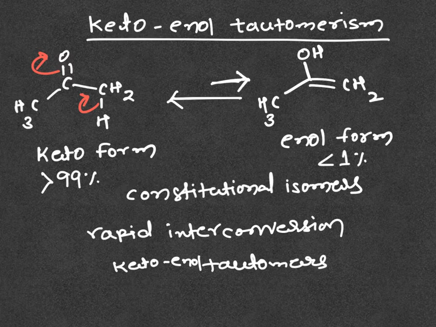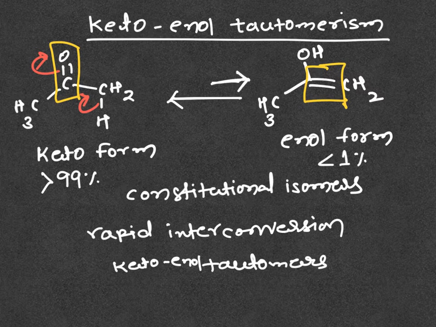The greater stability of the keto form can be related to the strength of the carbon-oxygen double bond as compared to the carbon-carbon pi bond. The carbon-oxygen pi bond has higher energy, approximately 365 kilojoules per mole.